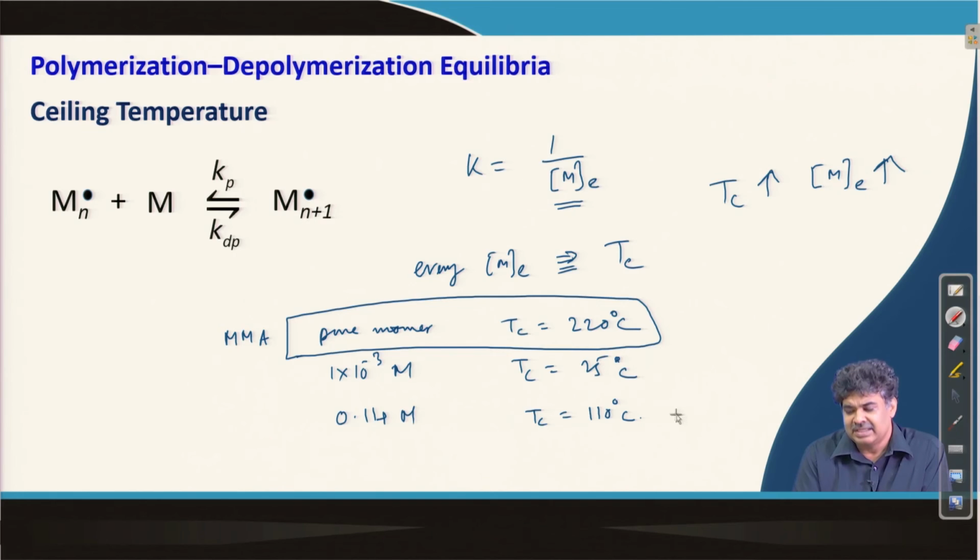Now, you can see that as Tc goes up, the equilibrium monomer concentration also goes up. So, at 220 degree centigrade, if I want to polymerize MMA, we cannot do it, because pure monomer is the equilibrium condition.